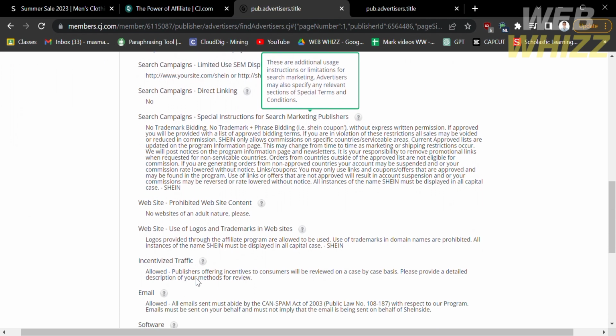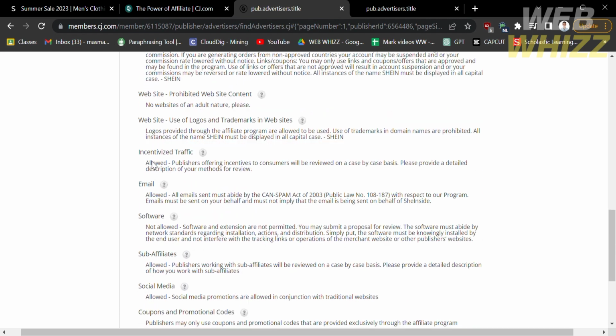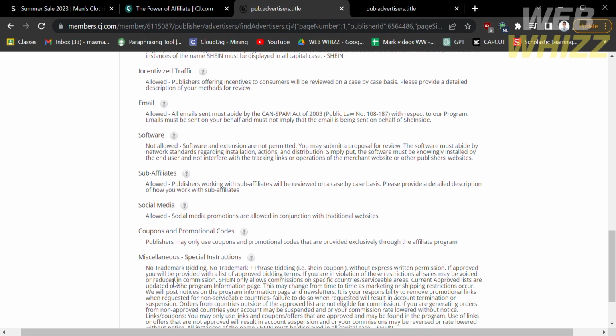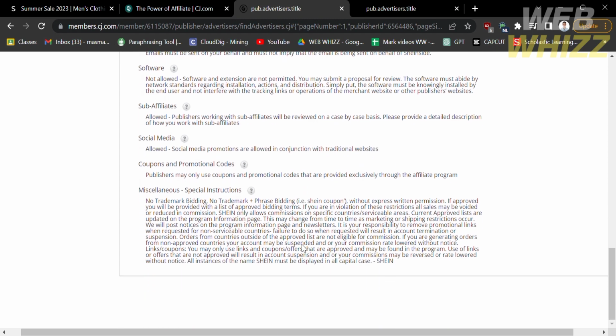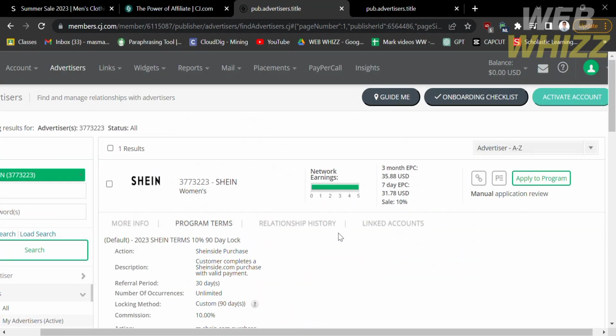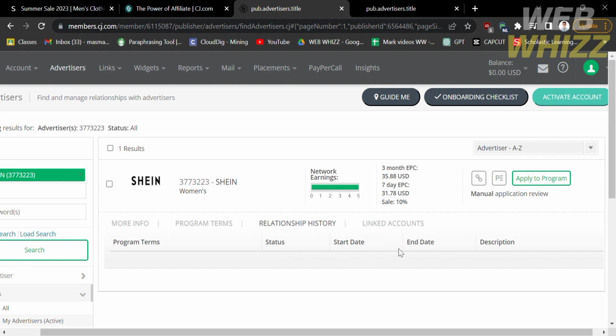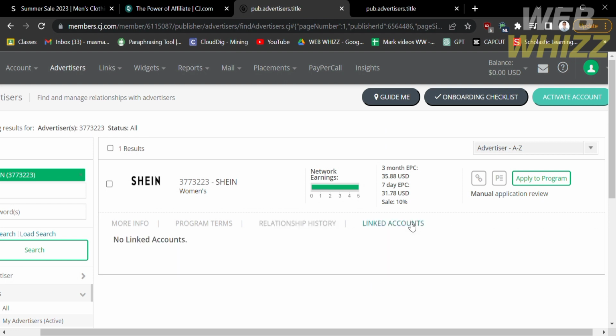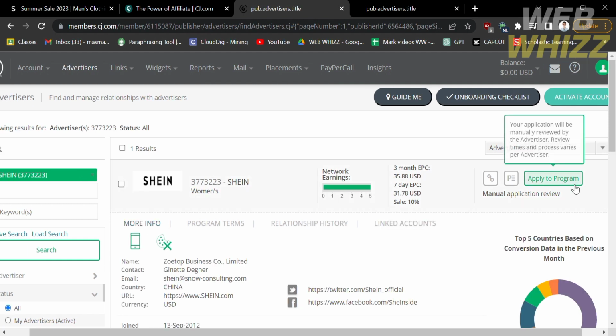And below here are some of the allowed actions, including incentivized traffic, email, sub-affiliates, and social media, which means that you are allowed to promote in conjunction with traditional websites, which it says here under the social media section. And below are some miscellaneous special instructions. And aside from those details, you can also navigate the relationship history and the linked accounts of this Shein brand.